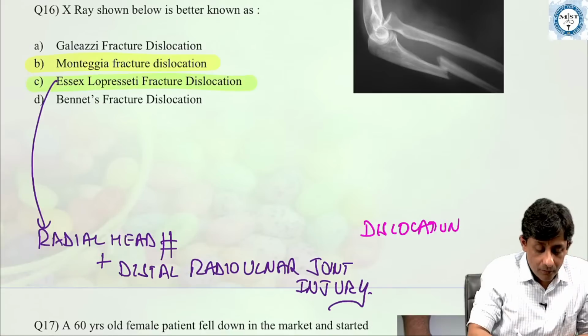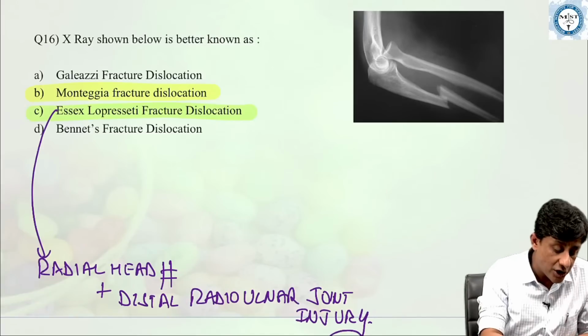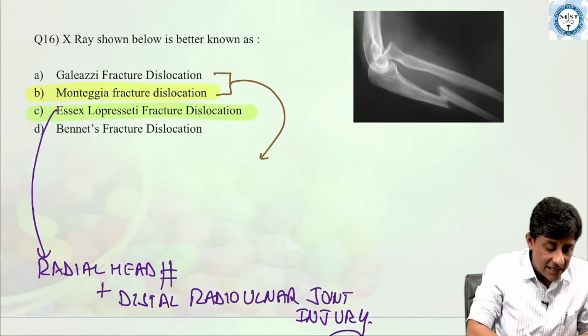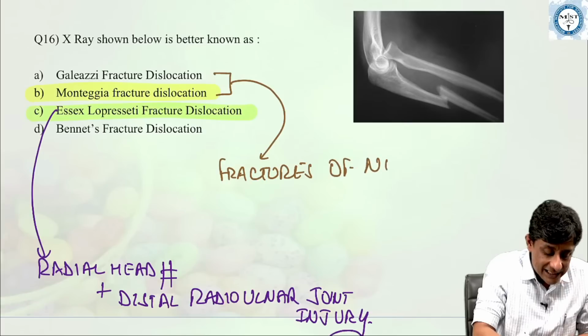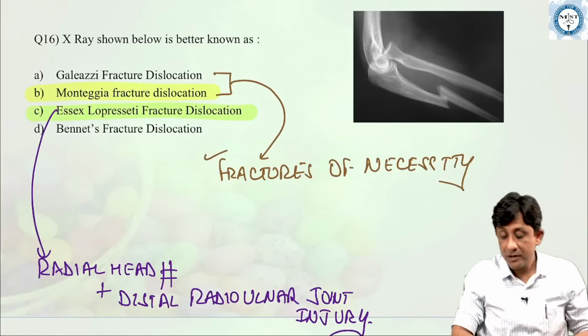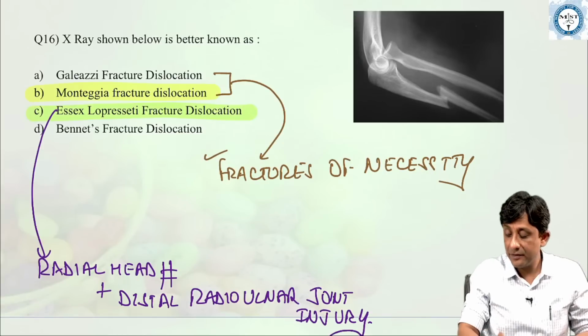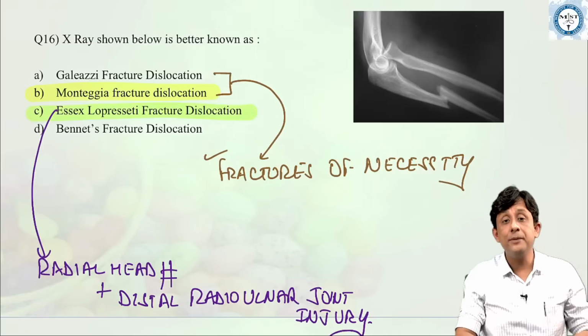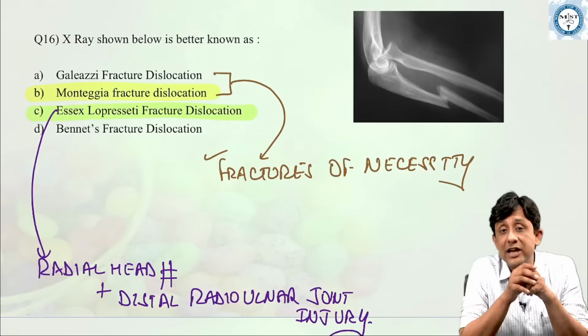Now, since Monteggia fracture and Galeazzi are types of fracture dislocations, both of them, Galeazzi and Monteggia, are called fractures of necessity. Okay. So both Galeazzi fracture dislocation and Monteggia fracture dislocation are called fractures of necessity.